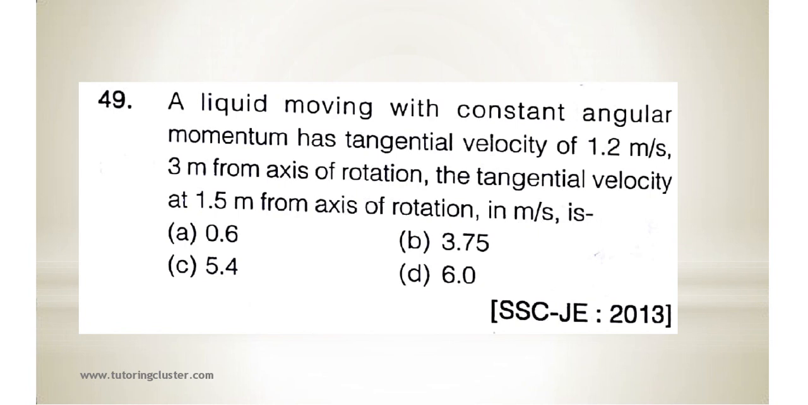A liquid which is moving with constant angular momentum has a tangential velocity of 1.2 meter per second, 3 meter from the axis of rotation. The tangential velocity at 1.5 meter from the axis of rotation in meter per second is. Okay, so angular momentum is what? Constant. What is the formula to calculate angular momentum? mvr is constant.